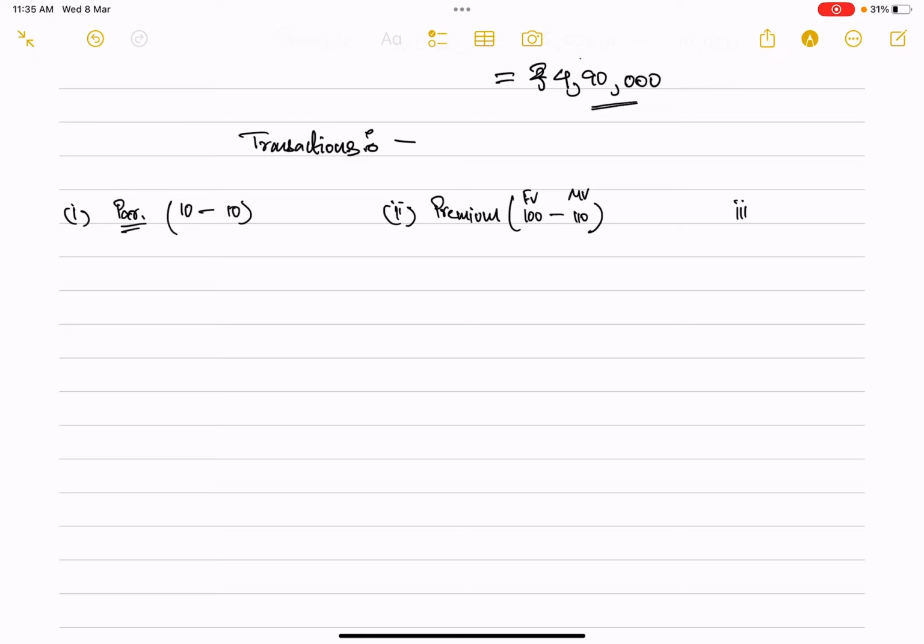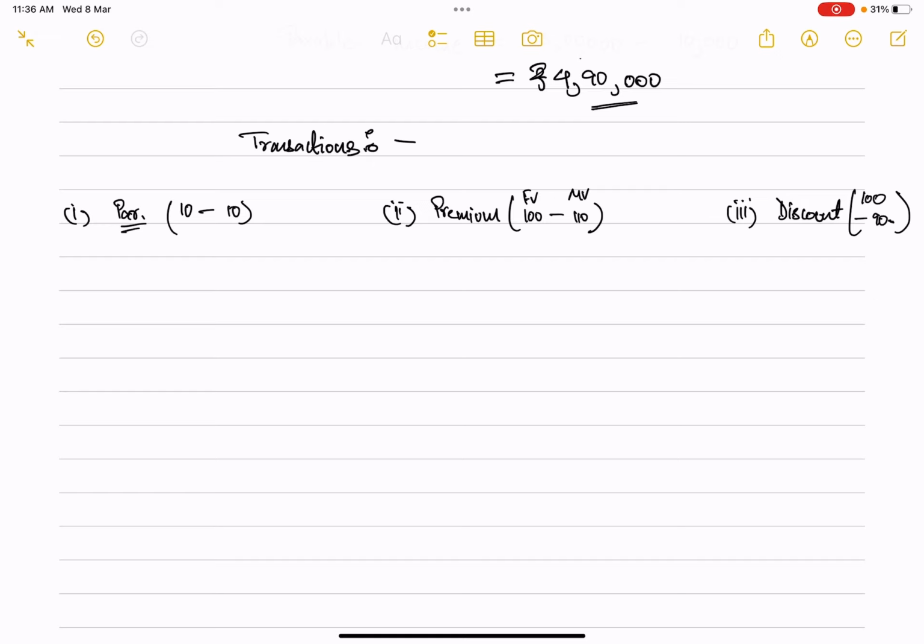And thirdly, we have a situation of discount. Discount simply means something is valued at, let's say, 100 rupees, and you are purchasing it at 90 rupees. So this is a case of discount. Now, like I said, the transactions that will happen in your journals are almost identical to the issue of shares that I have told you about. In the same way, these transactions will also be recorded for your debentures.